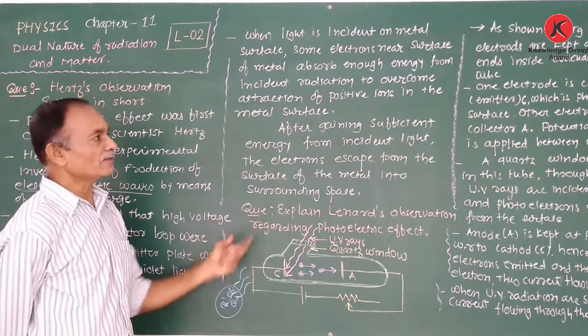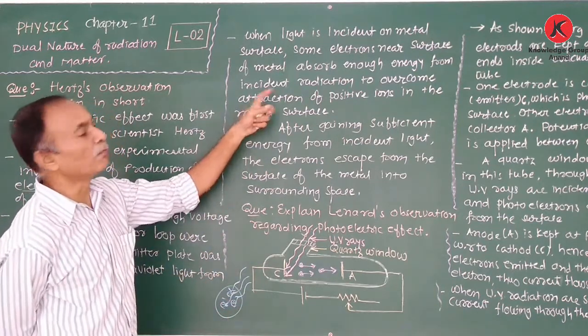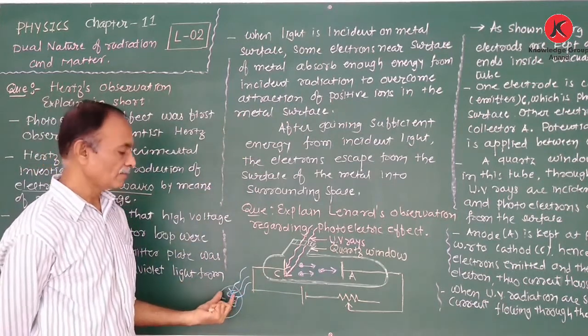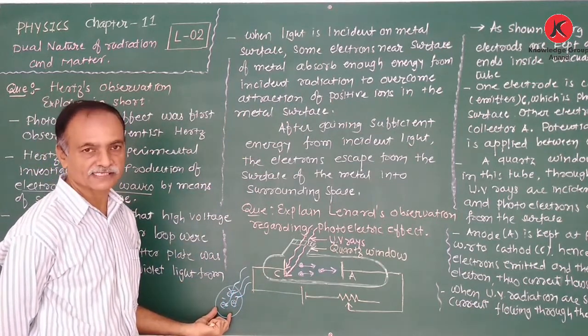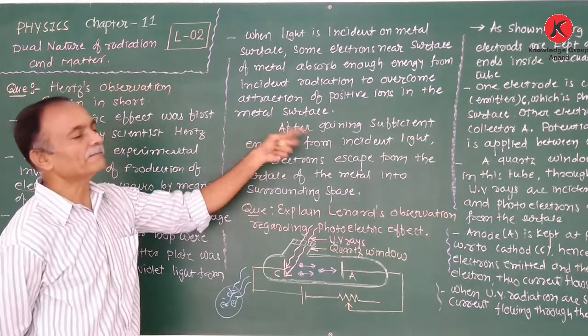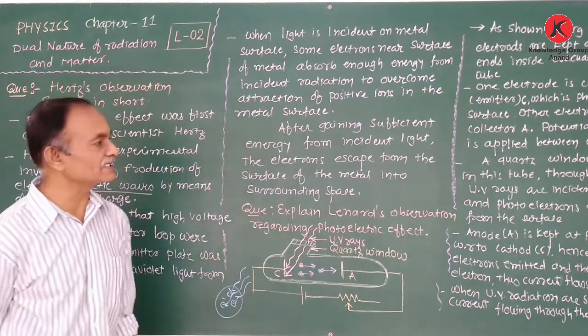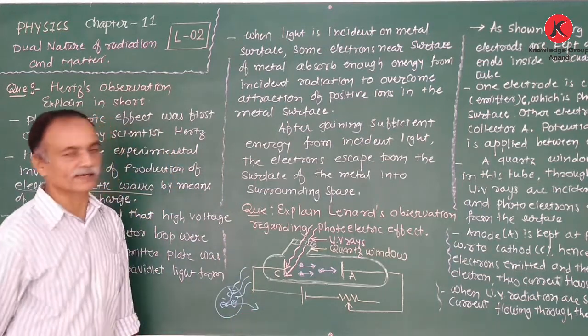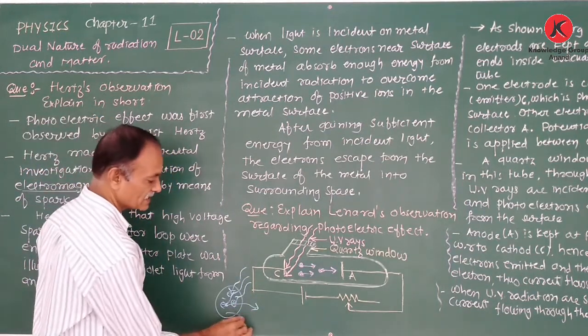When this absorbed energy is more than the energy associated with the force of attraction by the positive ions, the electron escapes from the metal into the surrounding space.